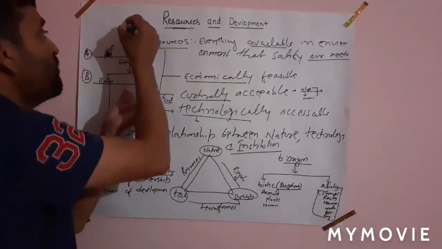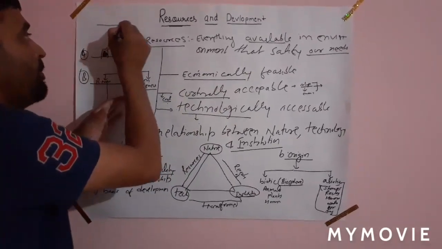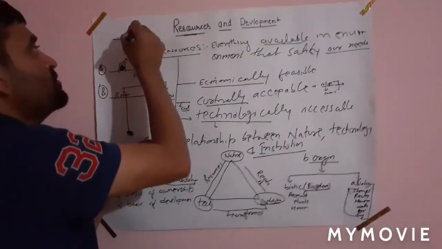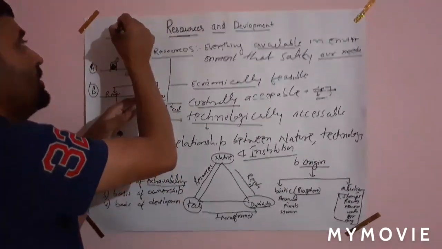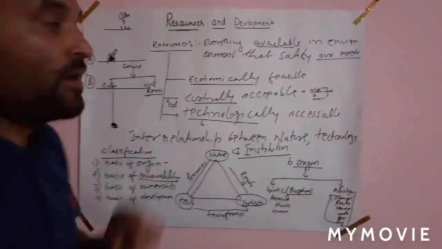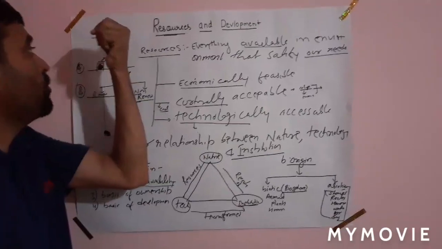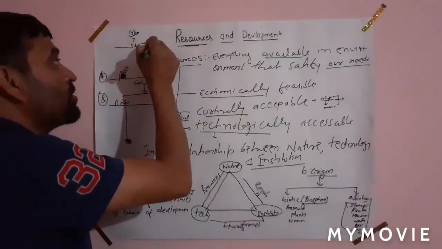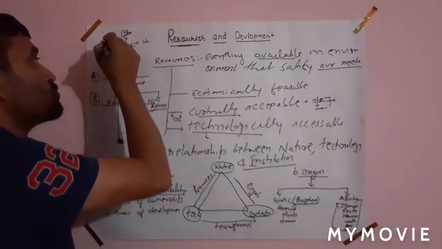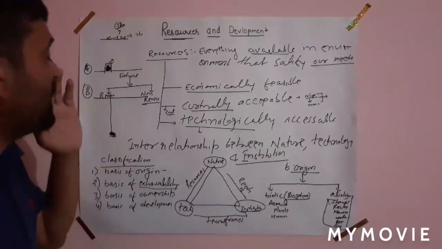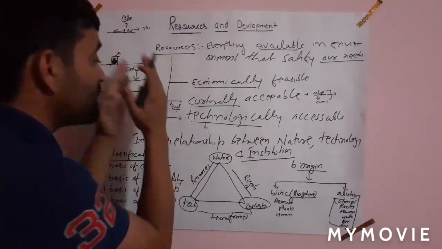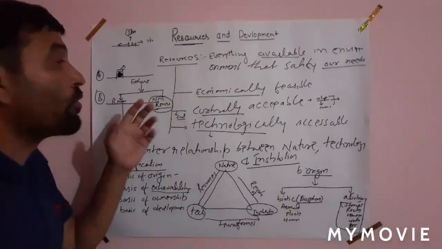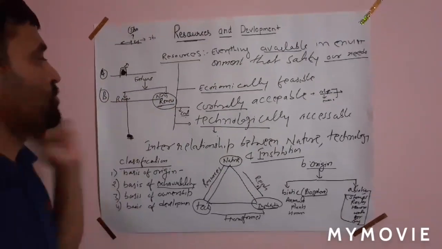For example, if we are moving on a bike and our bike stops, and suppose there is no petrol pump within 3 kilometers. Now what do we have to do? Can we produce the petrol for this bike at the spot? No. We have to take this bike 3 kilometers away or 3 kilometers back to fill petrol in that bike. So that's why, since they take millions of years to form, they are known as non-renewable resources.